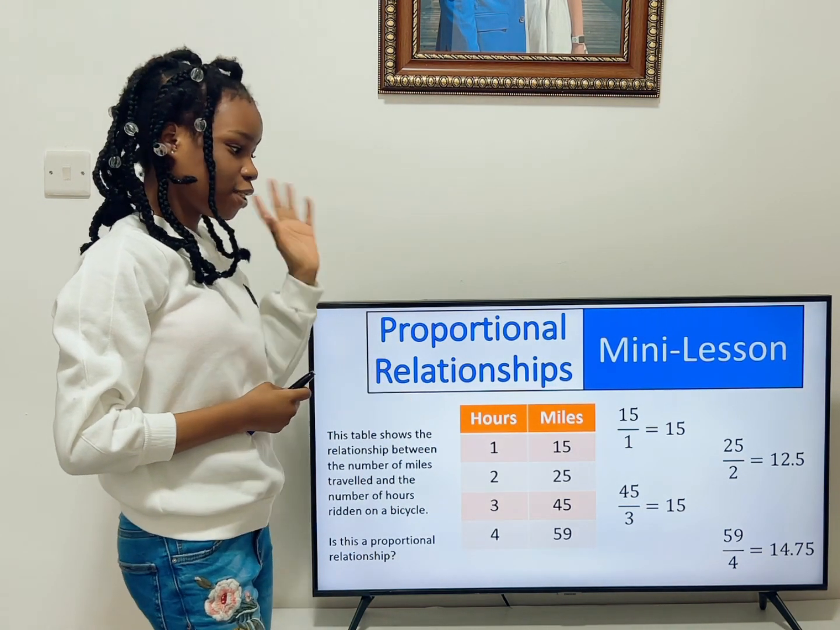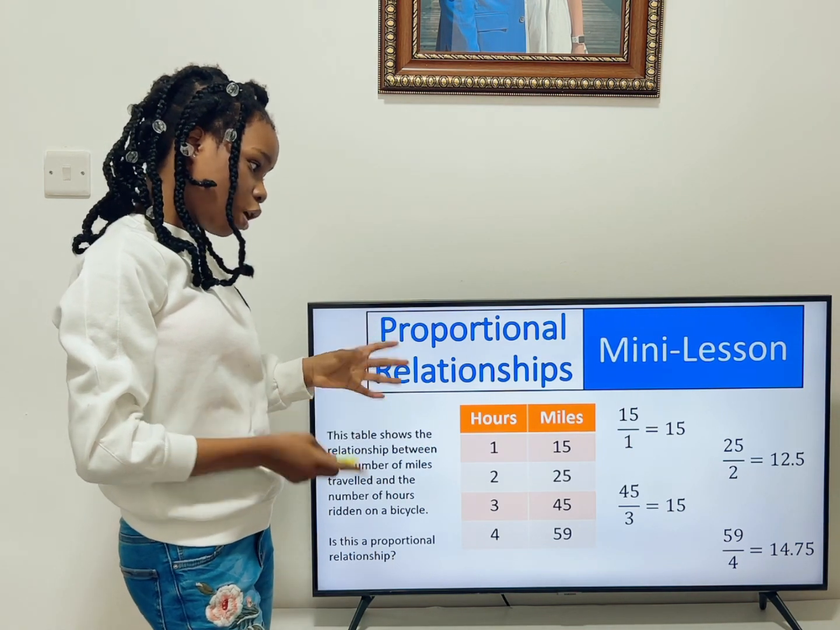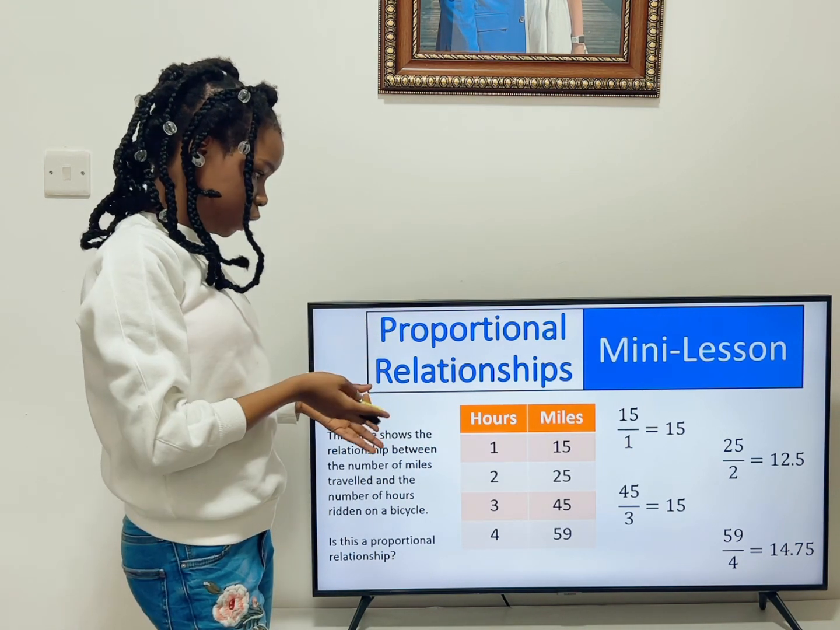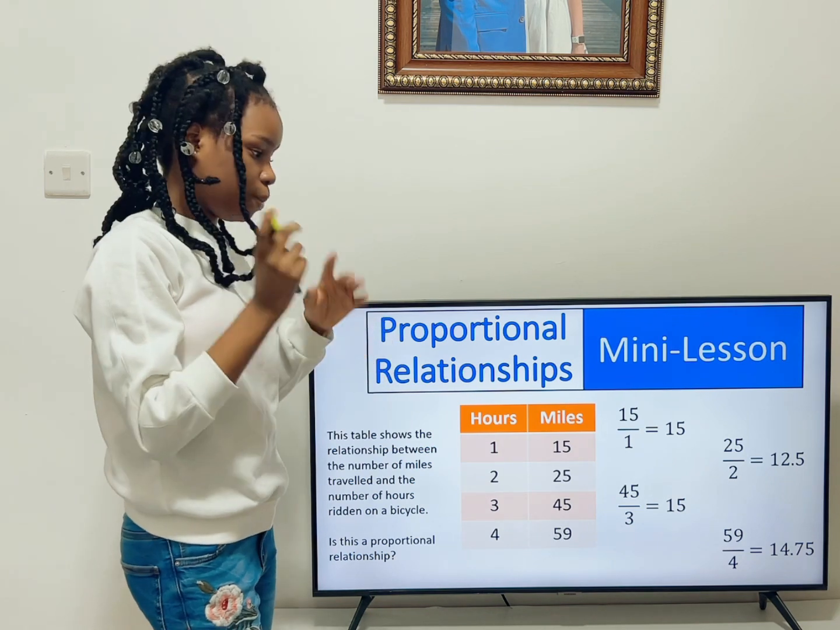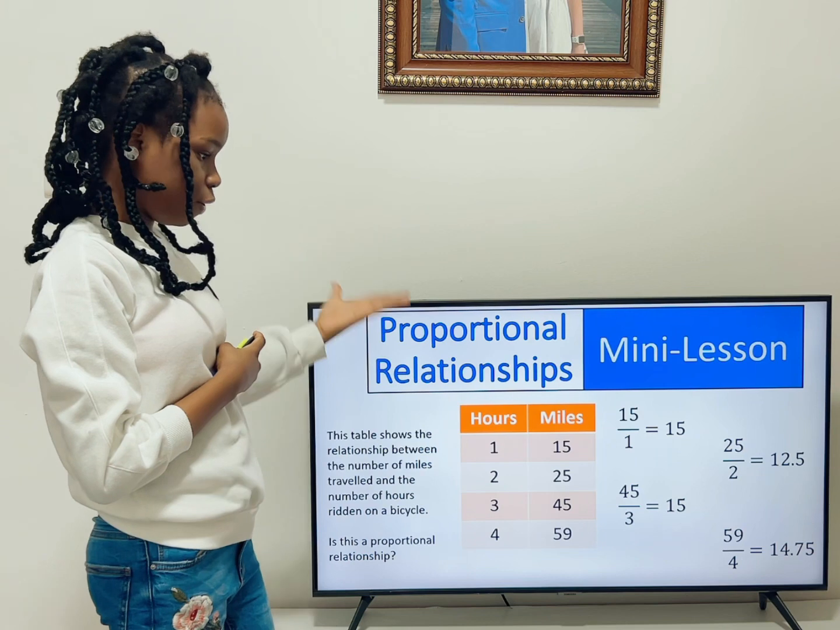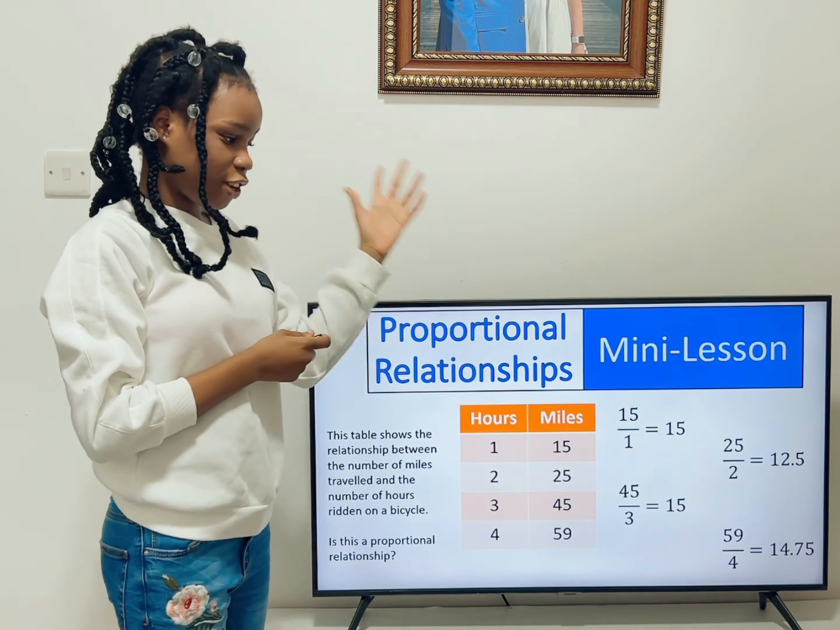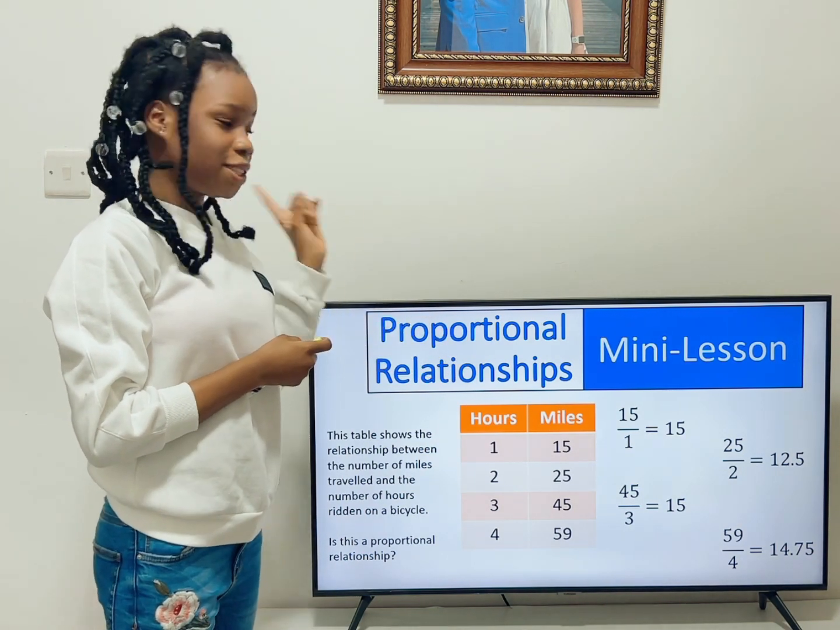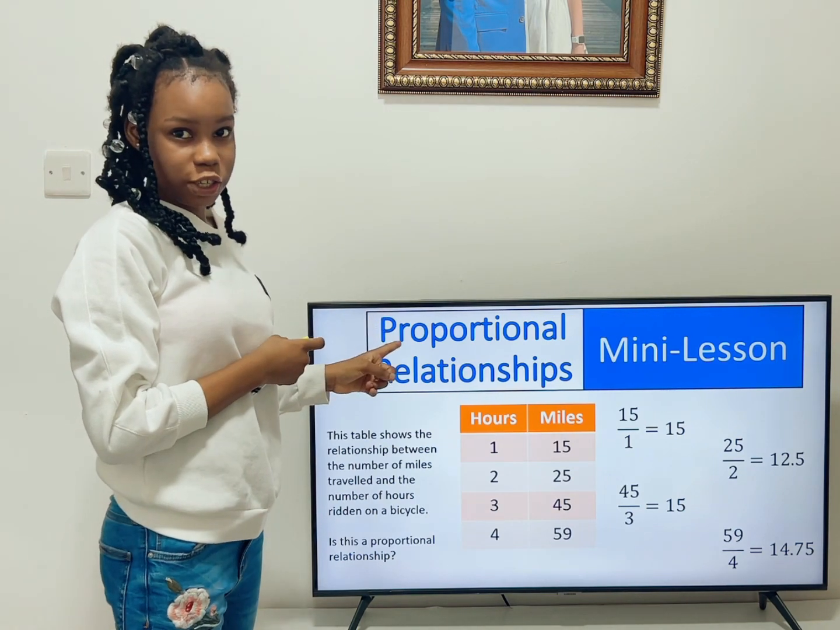Now, as you can see, the numbers aren't quite the same. I mean, 45 divided by 3 will give us 15, same as 15 divided by 1. But 25 divided by 2 and 59 divided by 4 isn't the same. As you can see, they're giving us different answers, which means this is not a proportional relationship.